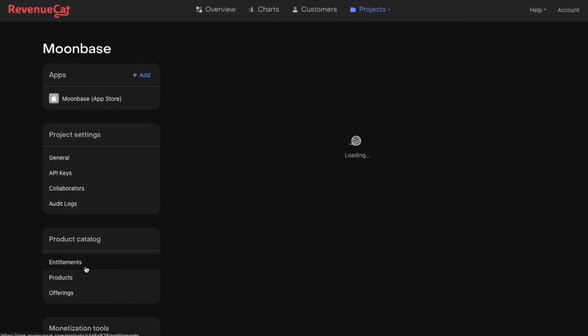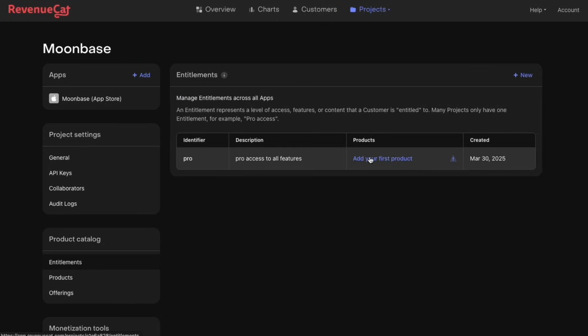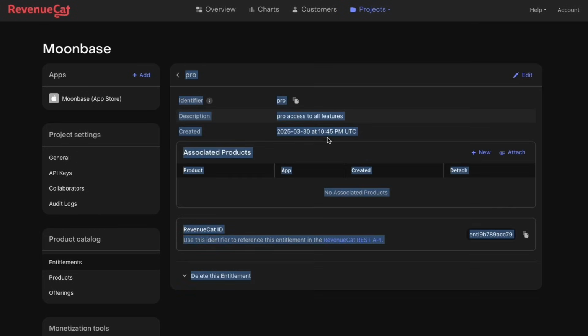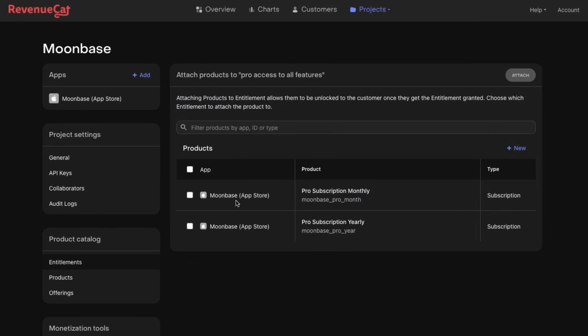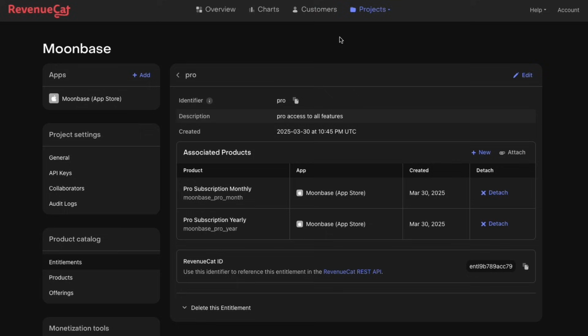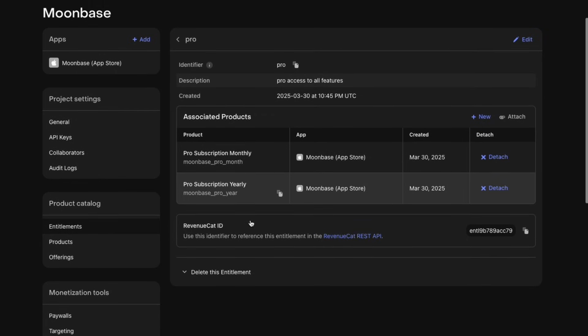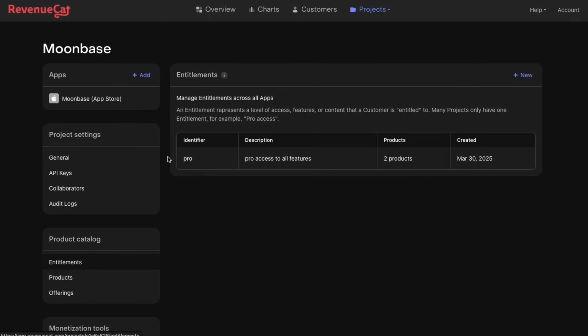And coming back to our entitlements, we can now attach these two products. Sweet. So we got the entitlement with our two products.